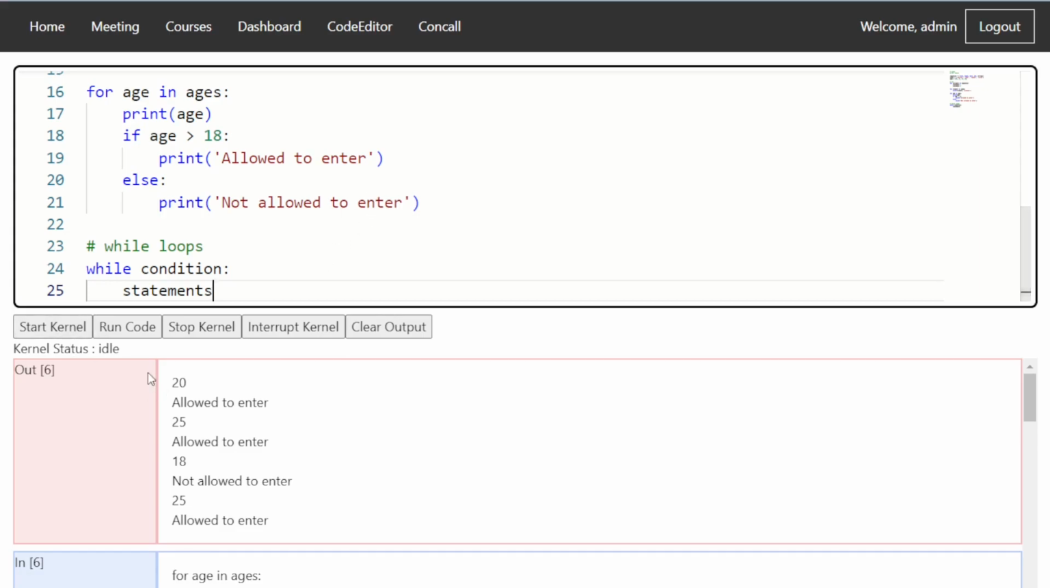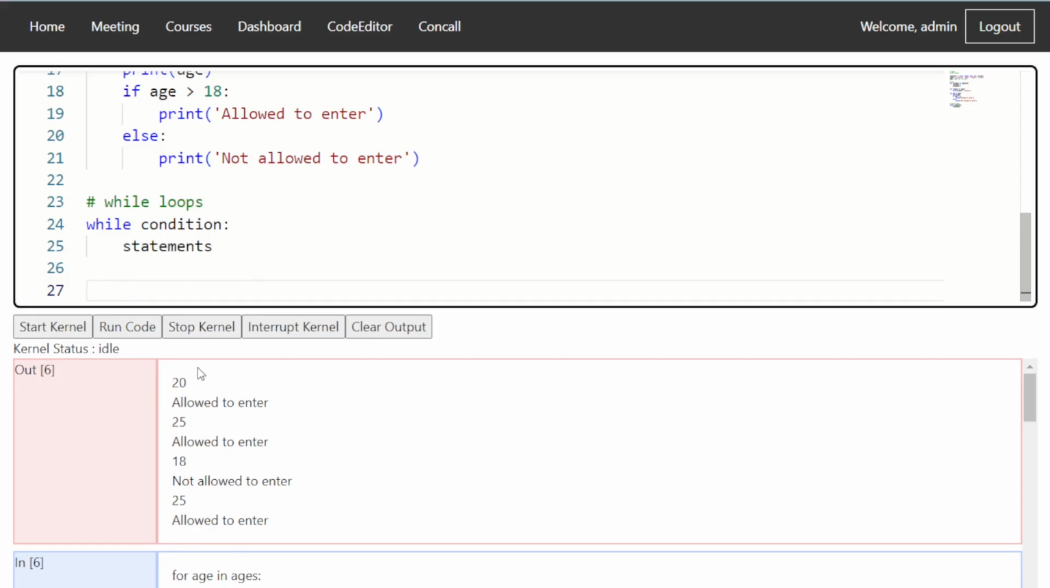Here we do not know how many iterations this should go till the condition becomes mismatched. In the case of for loops, we know that the loop is executing for the number of values present within the given sequence. But in the case of a while loop, there is no fixed number of iterations because it all depends on when this condition will become false.